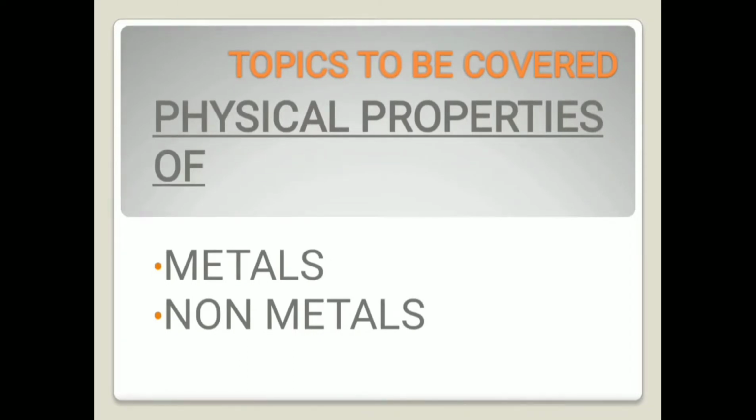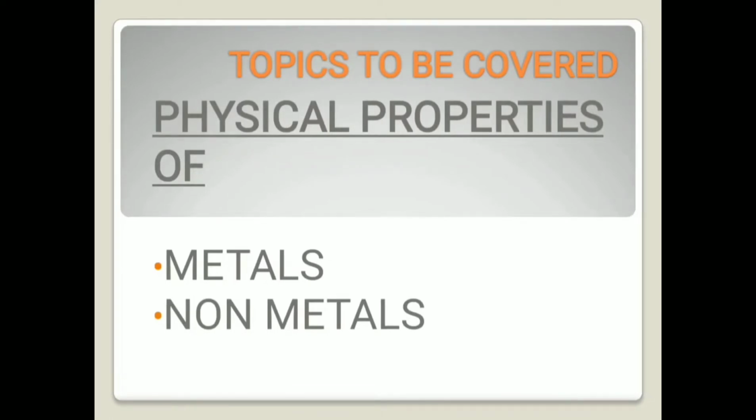Now the next important property of metal is that it is sonorous. Now what do you mean by sonorous? Whenever a metal element or any metal article is struck onto any hard surface, it makes a sound, and that property is called sonorous. Hence we say that metals are sonorous as they make a sound when struck onto any hard surface.